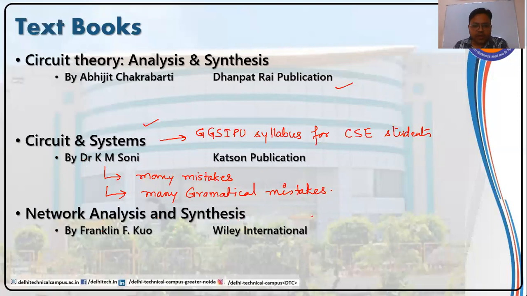So in all, I would recommend this book and this book, Circuit Theory, Analysis and Synthesis by Abhijit Chakrabarty.